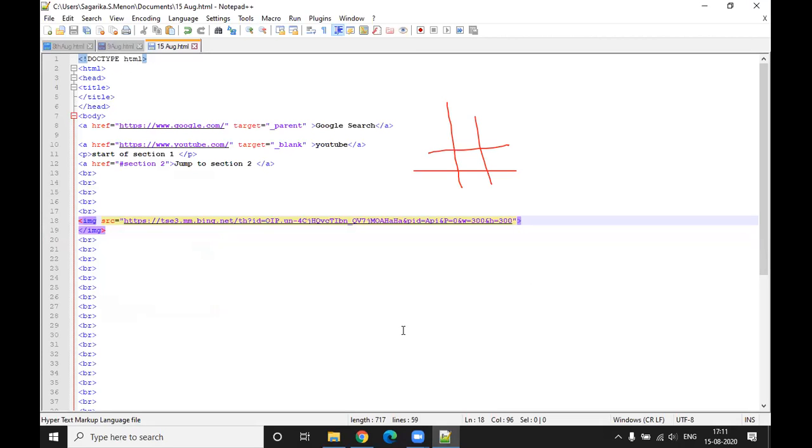And if you want an image displayed on your web page, you will make use of the image tag. When you use the image tag, you also have to tell where the source of that image is. We went onto the internet, found a link, pasted it within the double quotes, and it displayed the image.